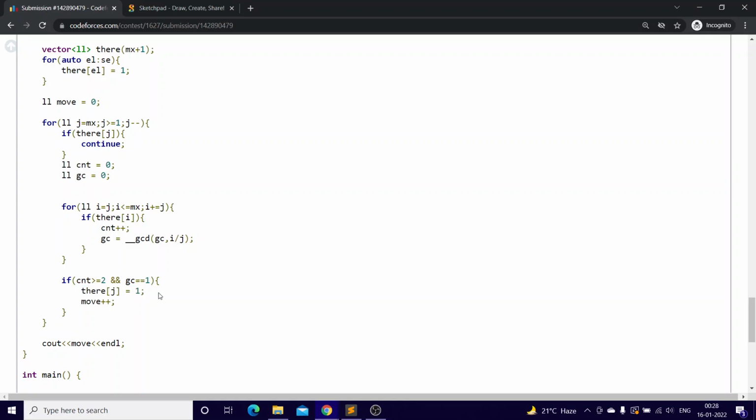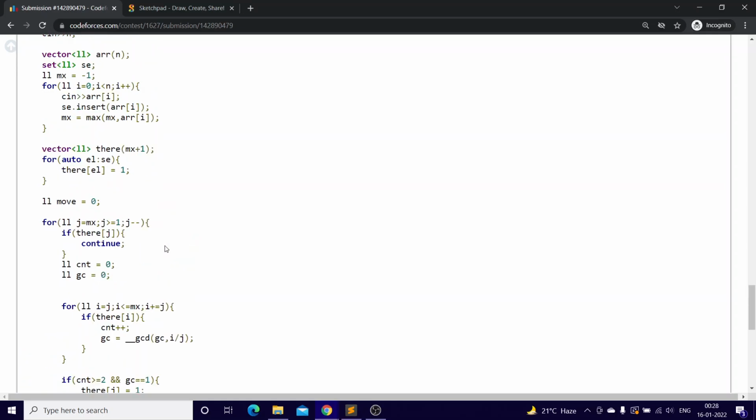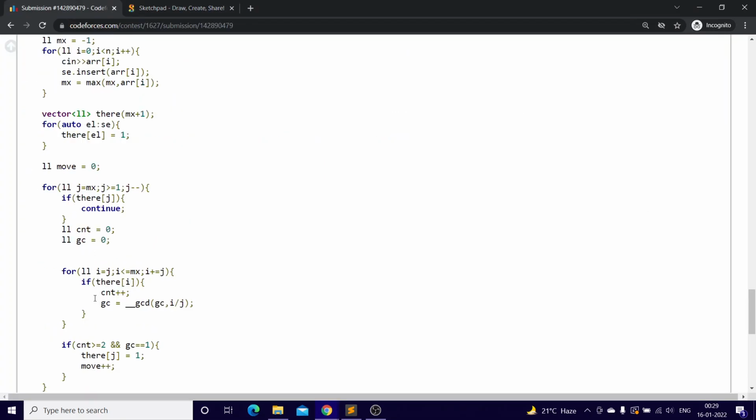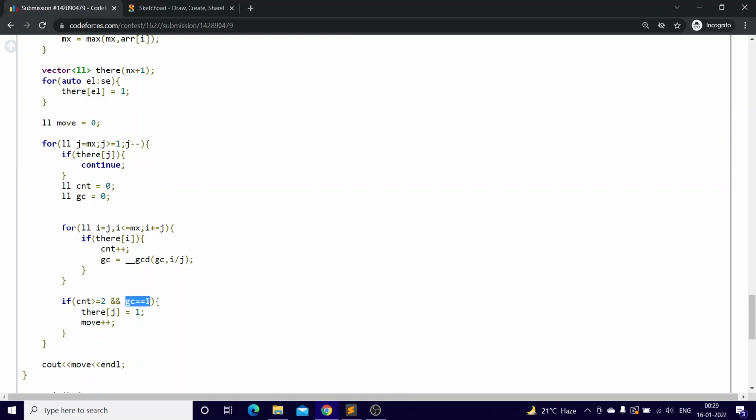Add that element into the array. How are you going to do that? There, j equals 1 tells us that the element is there in the array. Then do moves plus plus, and then simply cout moves. So yeah, that was pretty much it. The two important things were the GCD equals 1 concept, because that way you're preventing a lot of time from getting wasted, and starting from the rear end so that you don't lose out on any small elements. So yeah, thank you.